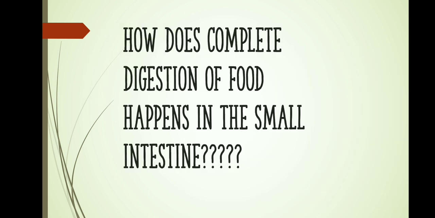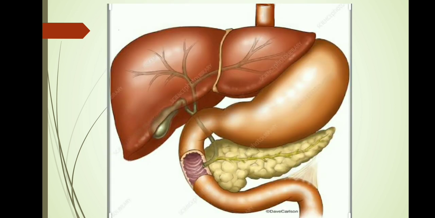Now, how does complete digestion of food happen in the small intestine? One thing that we need to understand here is that the small intestine by itself does not have the ability to completely break down the food. So, the small intestine needs help from two very important glands in order to break down the food completely. The two glands are the liver and the pancreas.